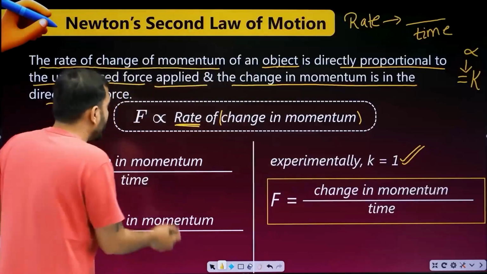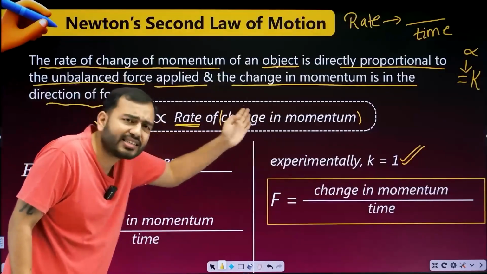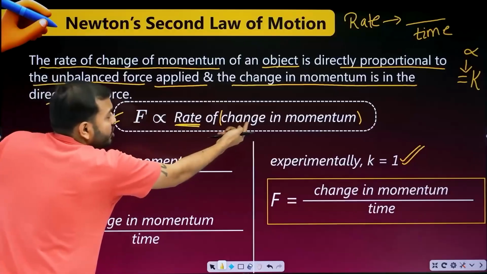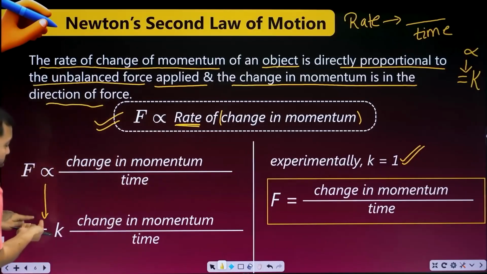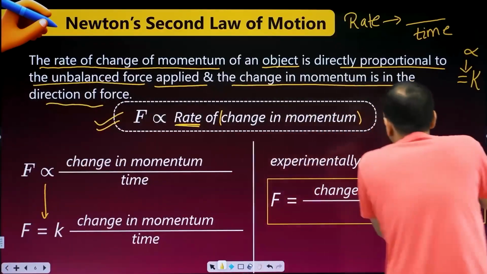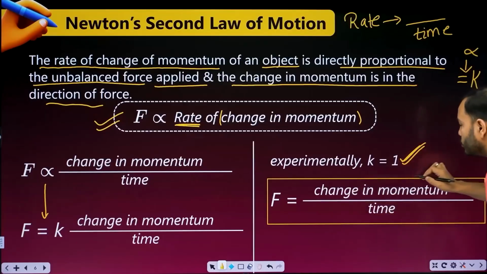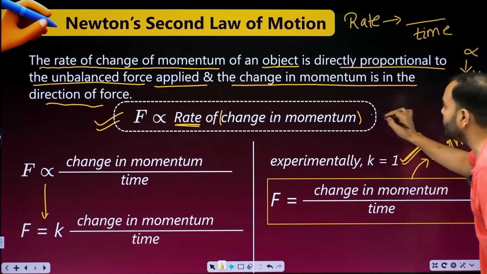What is Newton's second law? Force is directly proportional to the rate of change of momentum. This is the second law. Now I said if there is rate, then divide the change in momentum by time. I said if instead of proportionality the equal to sign is to be put, then bring a k. With experiments we saw that the value of k is 1, so k's value was kept 1. F is equal to change in momentum upon time. So beta, you should memorize this and remember it too.